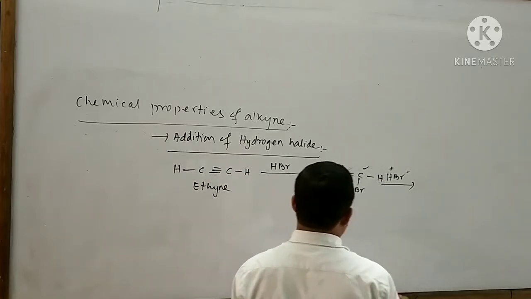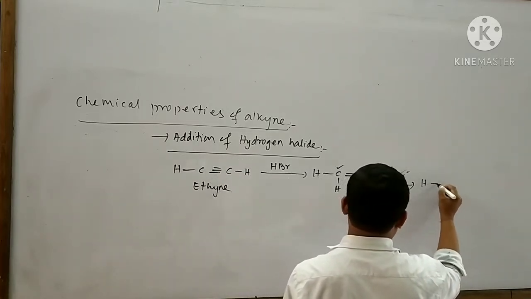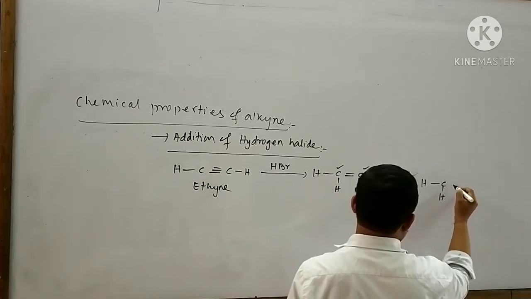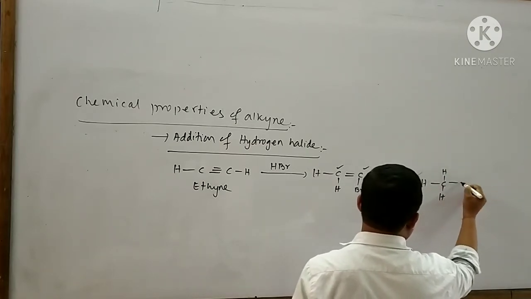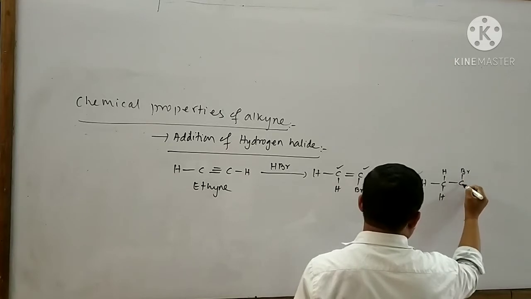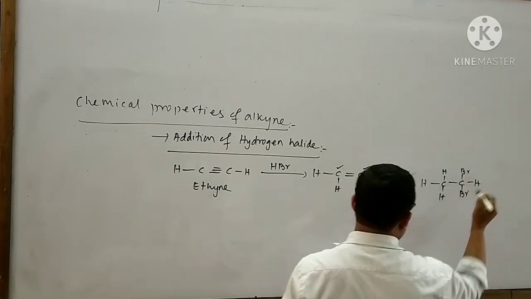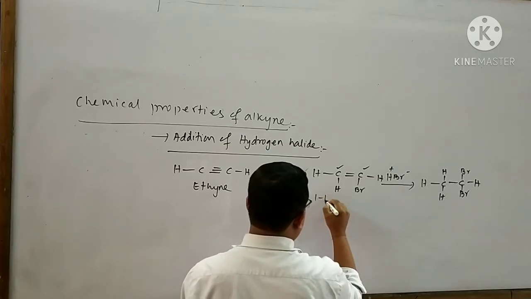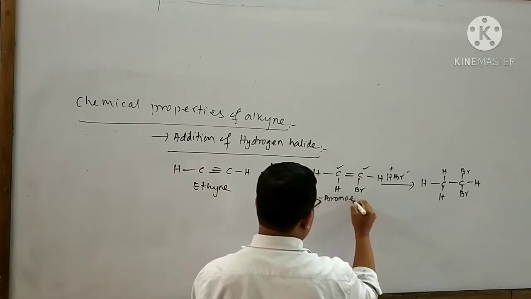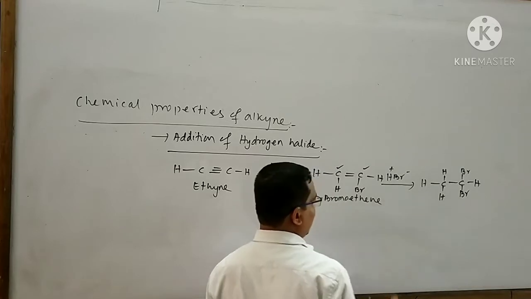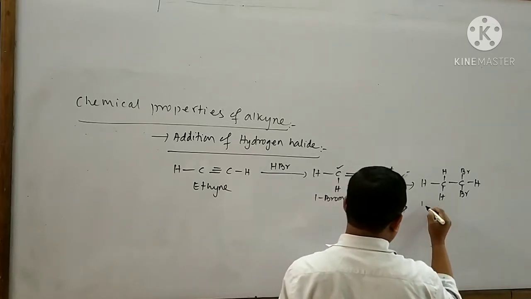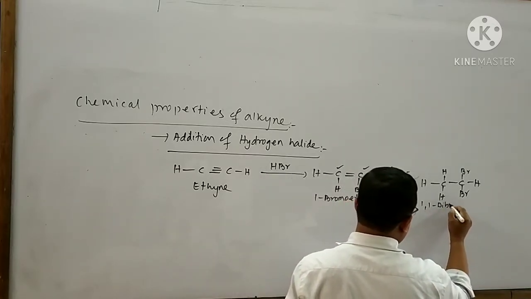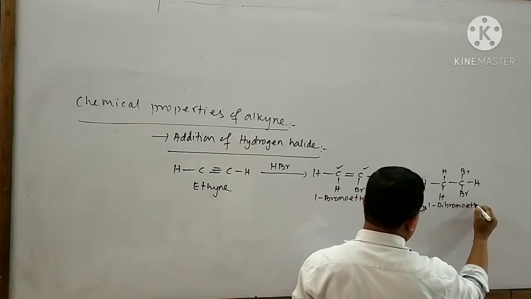So I can write the product like this: H-C(H)(H)-C(Br)(Br)-H. The name of the first compound is 1-bromoethene. The name of this final compound is 1,1-dibromoethane.